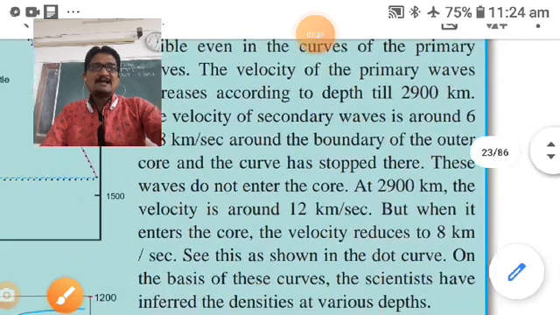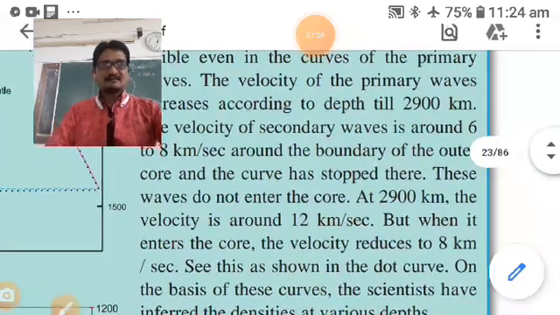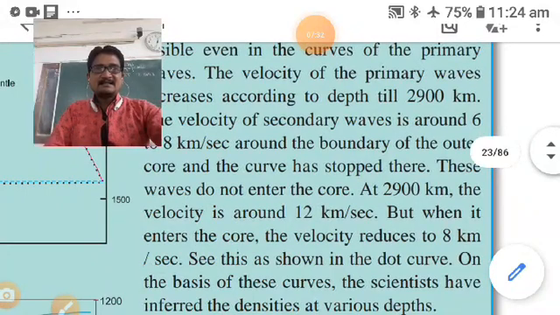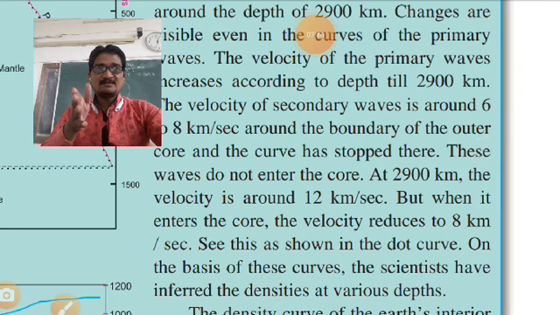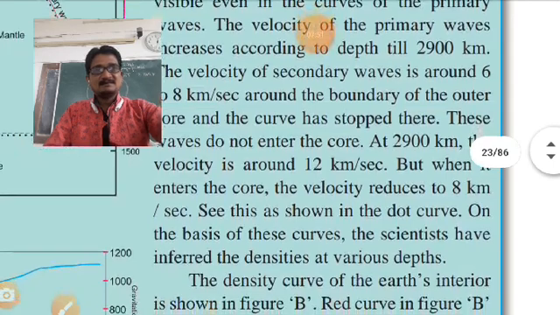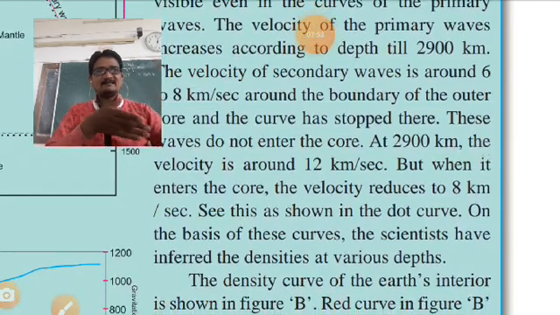At 2900 kilometers, the velocity is around 12 kilometers per second. But when it enters the core, the velocity reduces to 8 kilometers per second. When it enters into the core, the force reduces.